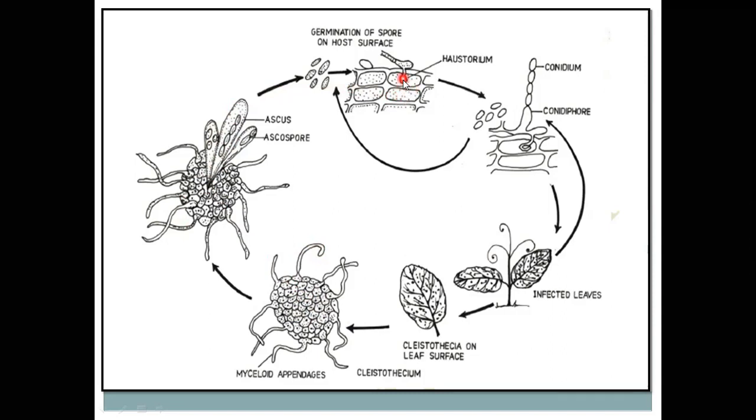So these healthy host tissues become infected by the ascospores by forming haustoria. This haustoria sucks the cell sap and infects the healthy plants, and the healthy plant becomes infected and shows the whitish mass. So this is the disease cycle of Erysiphe polygoni.